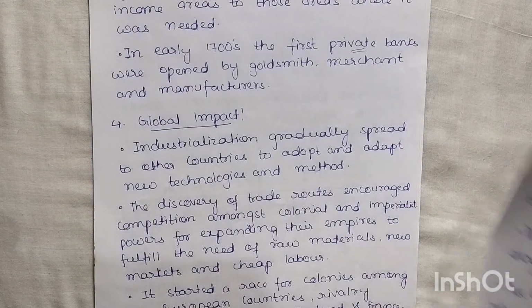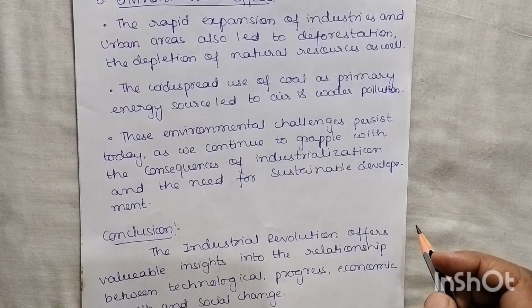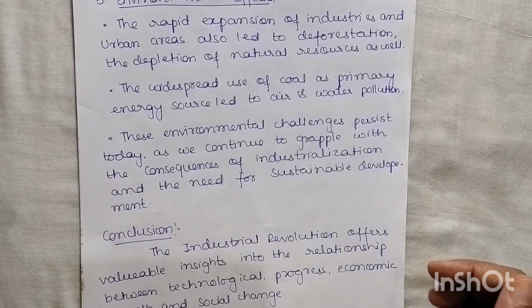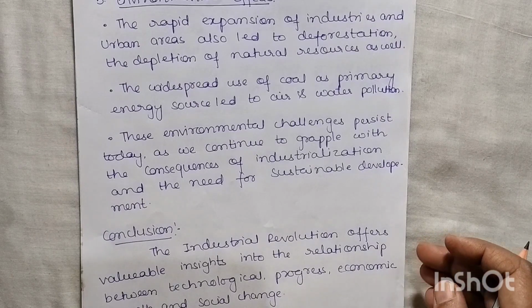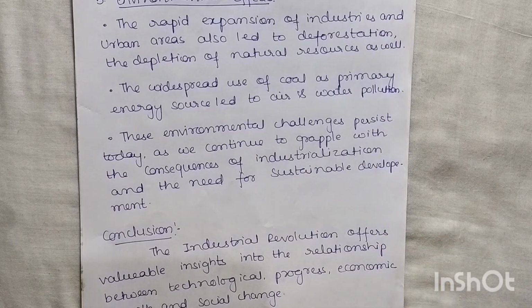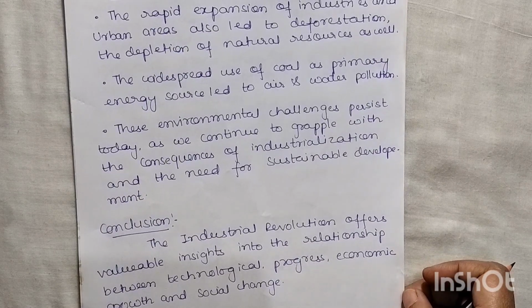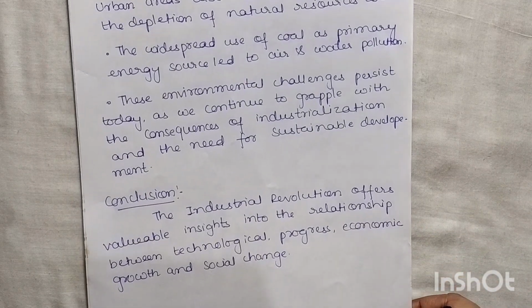Finally, we will see some environmental effects also due to the industrial revolution. That is, the rapid expansion of industries and urban areas also led to deforestation and the depletion of natural resources as well. So, due to this, what happened? The environment is getting harmed, and it gets harm to the plants and animals. Not only that, their habitat also gets disturbed, and moreover, the cycle has been disturbed, right? The widespread use of coal as primary energy source led to air and water pollution. So, pollution was also there due to the industrial revolution, that is the air and water pollution.